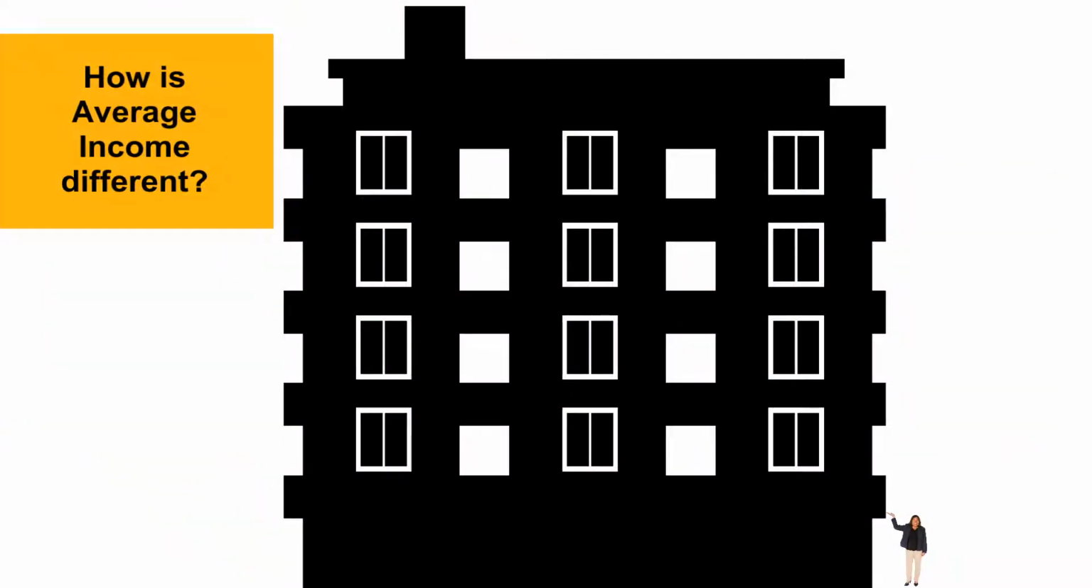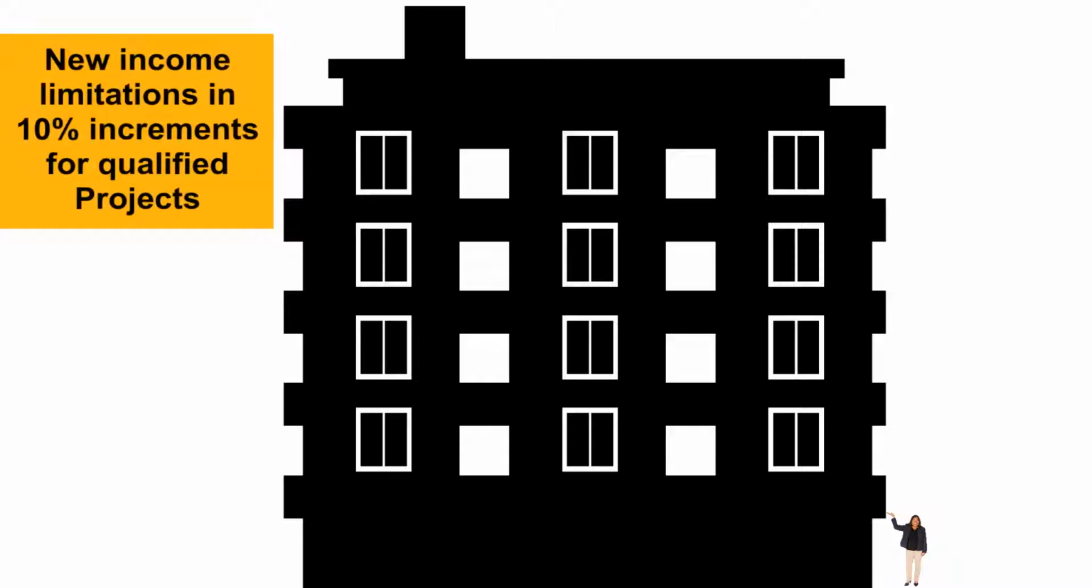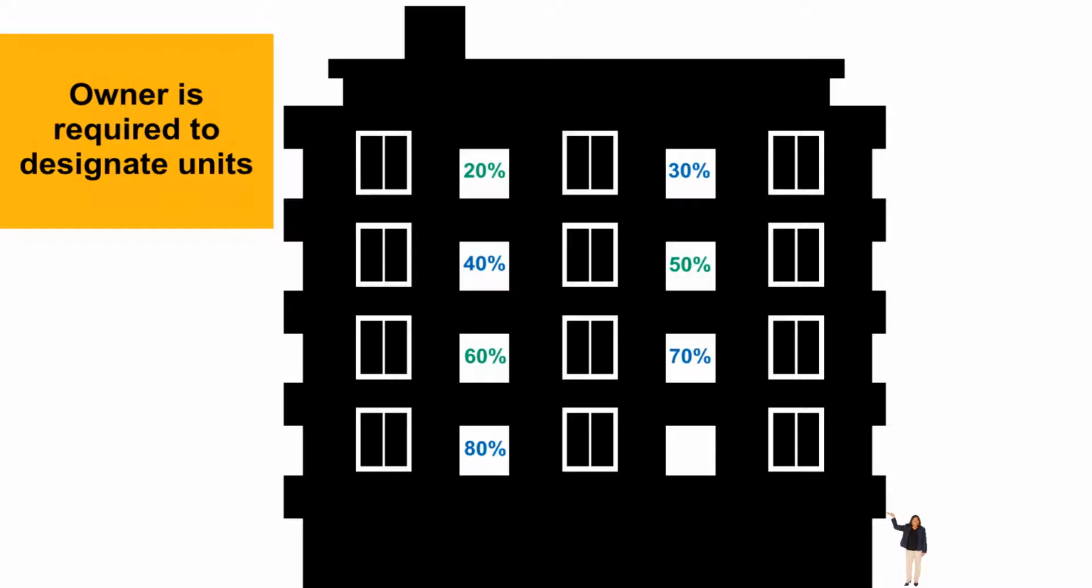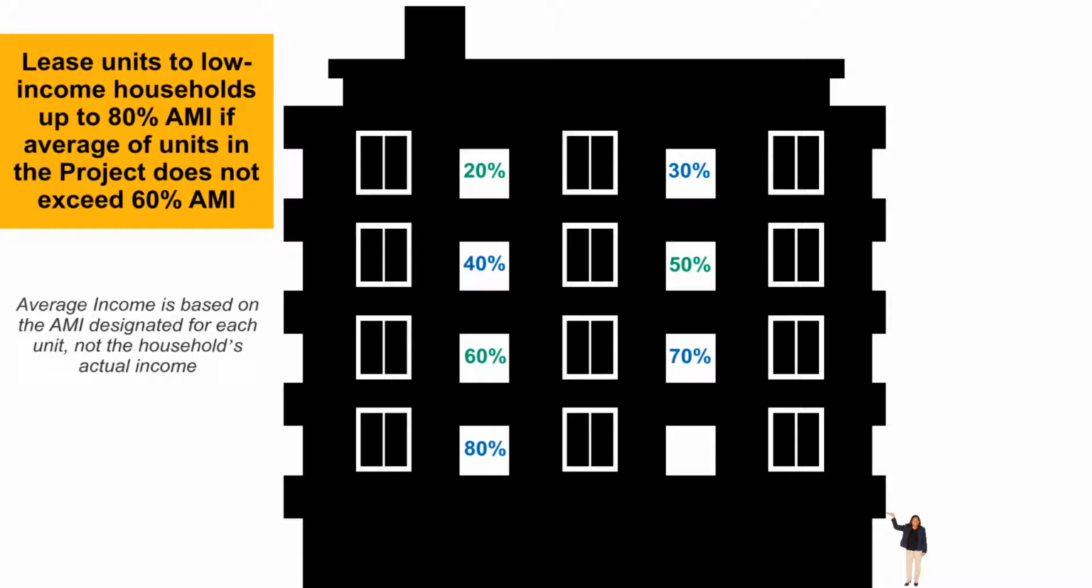How is the average income minimum set-aside different? With the average income minimum set-aside, new income limitations in 10% increments from 20%, 30%, 40%, 50%, 60%, 70%, and 80% AMI are included for qualified low-income housing projects. The owner is required to designate their units. Owners can lease designated units to low-income households up to 80% AMI as long as the average of the designated low-income units in the project does not exceed 60% AMI.